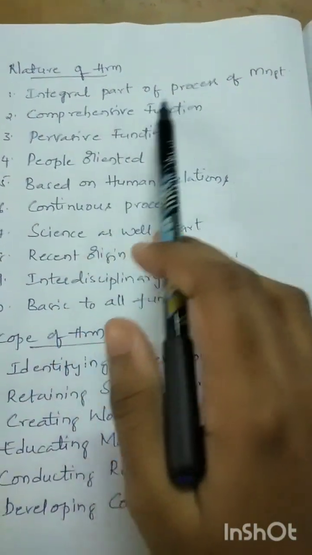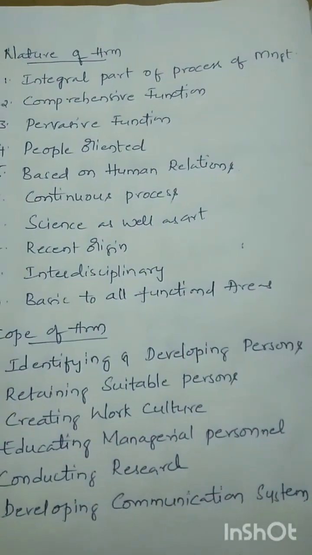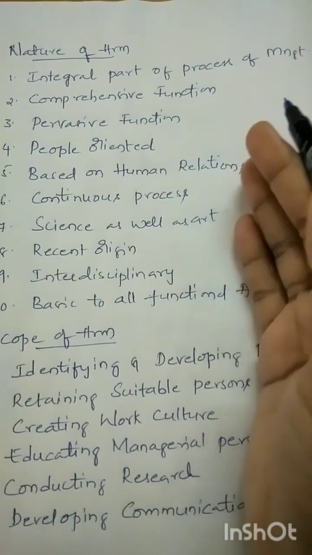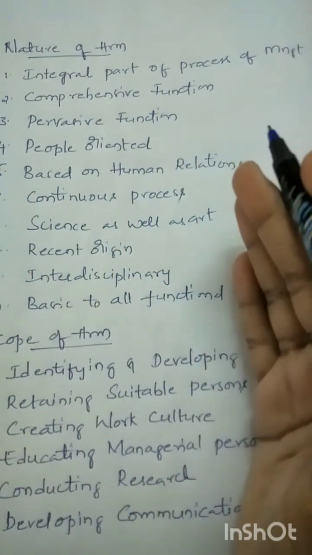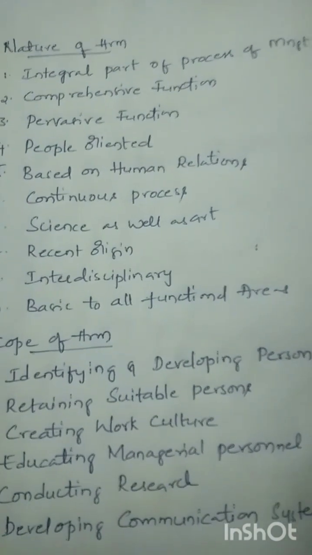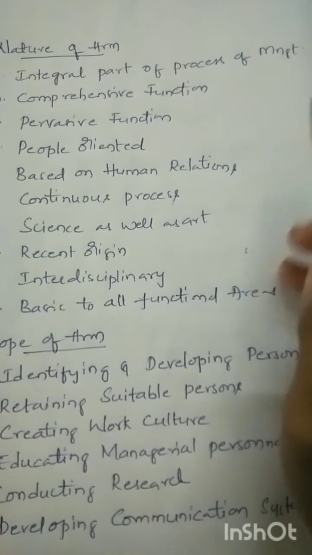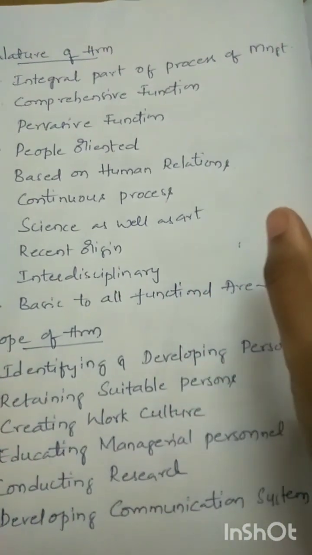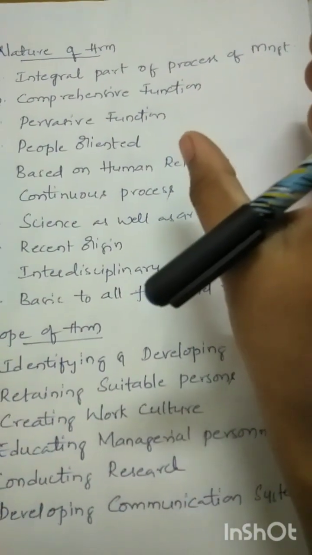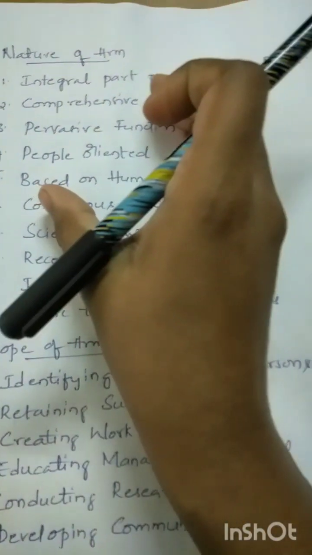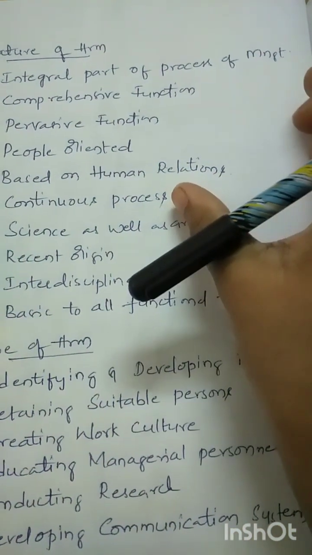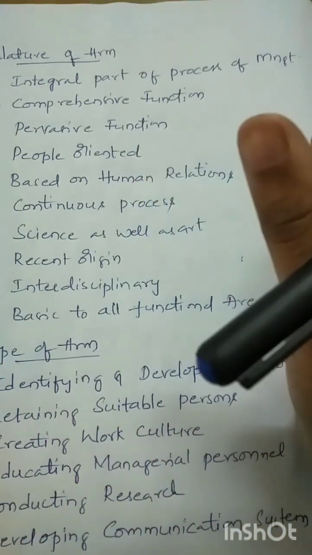First point is the integral part of the process of management. So what it is saying: we cannot separate the human resource management from the process of management, because management is nothing but planning, organizing, staffing, coordinating and controlling. We will apply this management concept on the human resource. That's why we cannot separate management and human resource management.